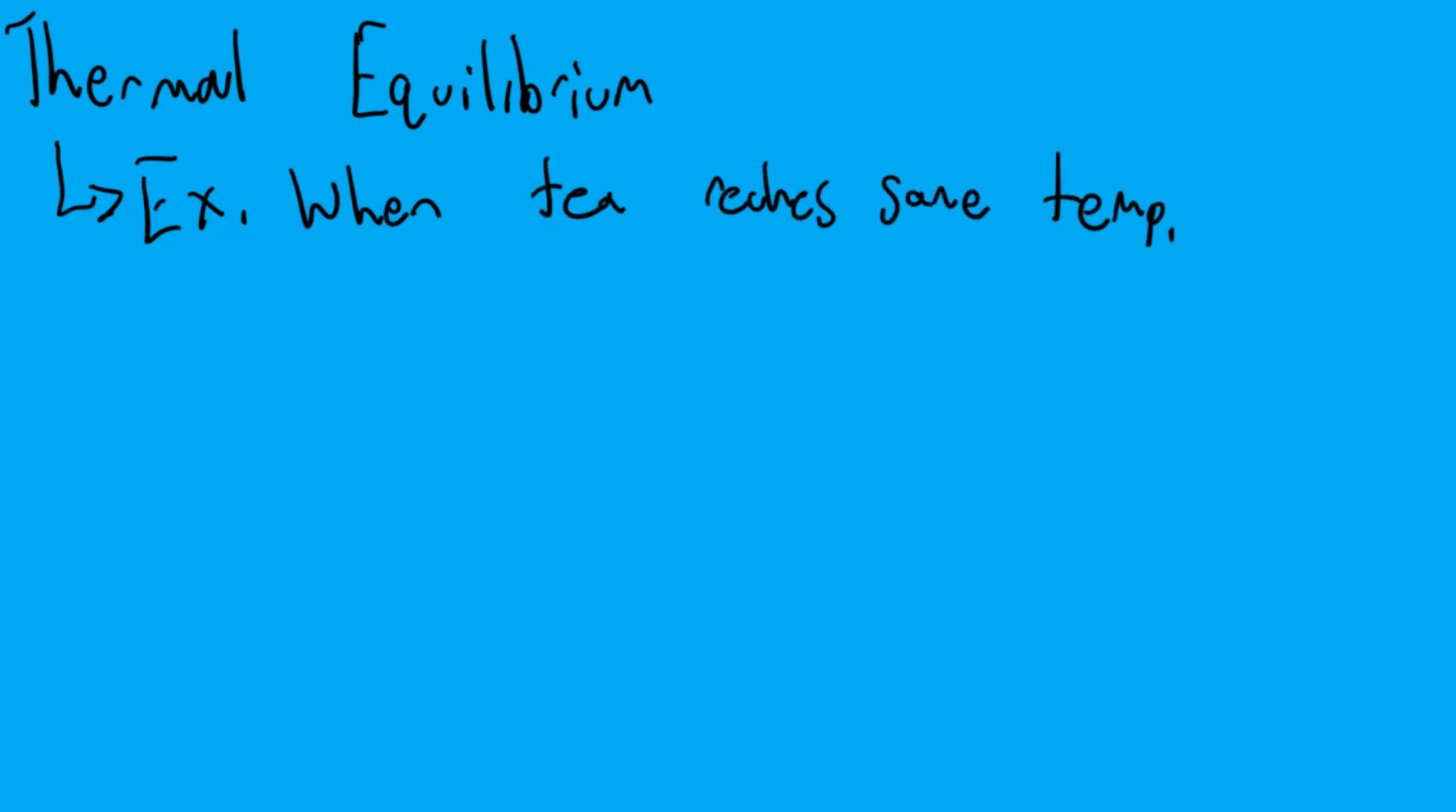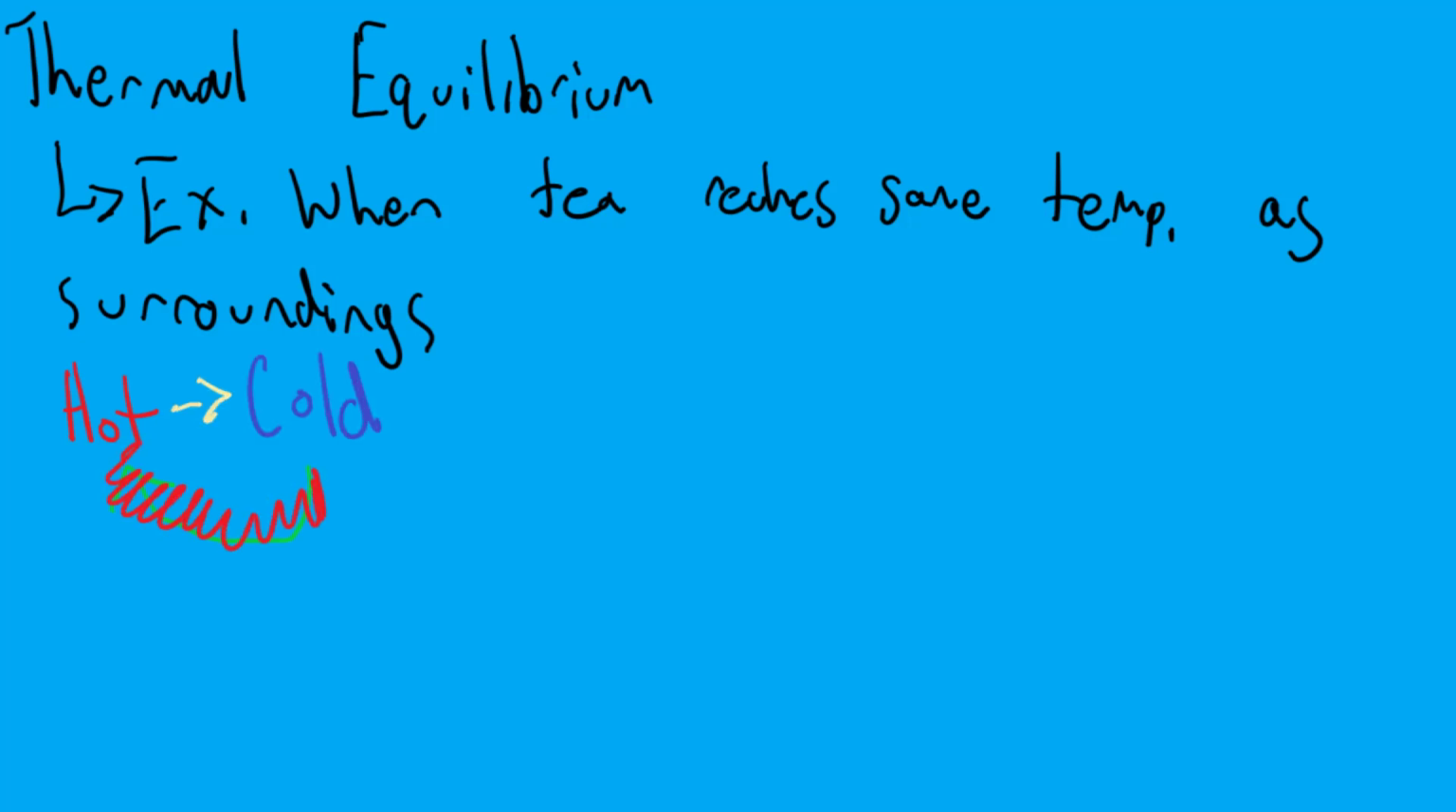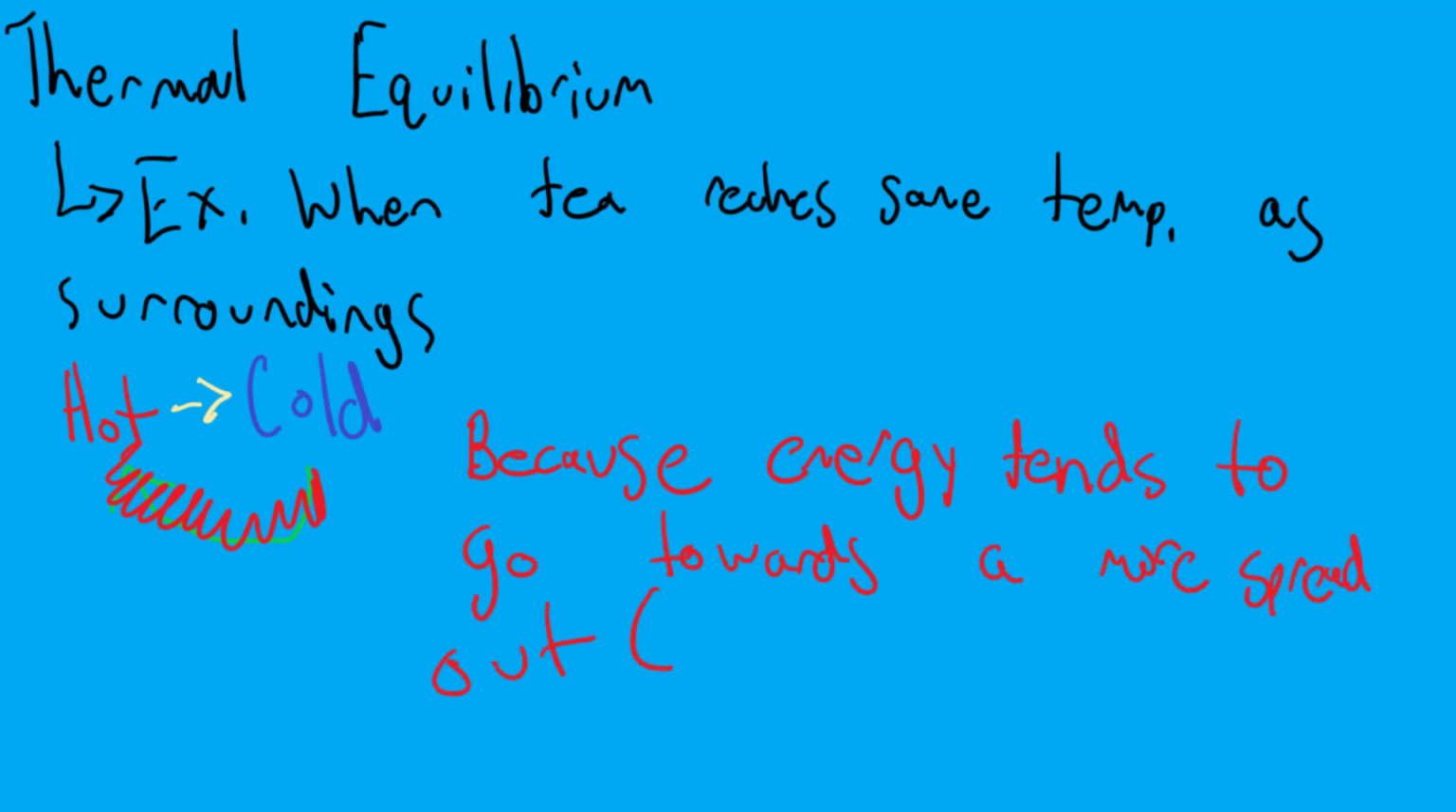Thermal equilibrium is when the system is the same temperature as the surroundings. As time increases, everything tends to go towards a thermal equilibrium because this is a state of more entropy. For example, when tea reaches the same temperature as the surroundings, it reaches a thermal equilibrium with its surroundings. Basically, you can go from hot to cold, but you can't do the reverse because energy tends to go towards a more spread out state, more entropy.